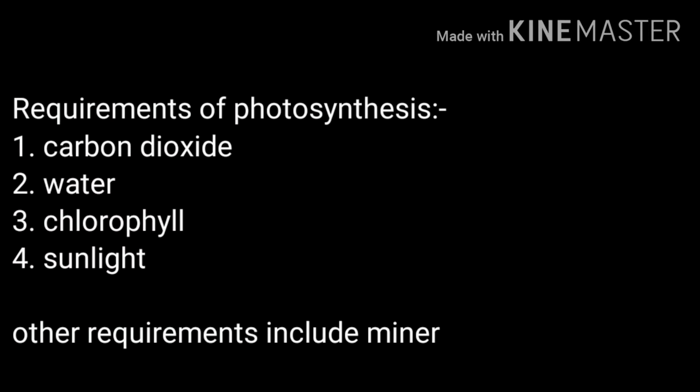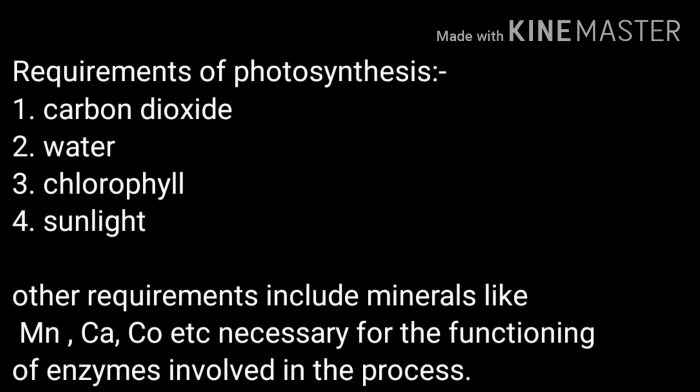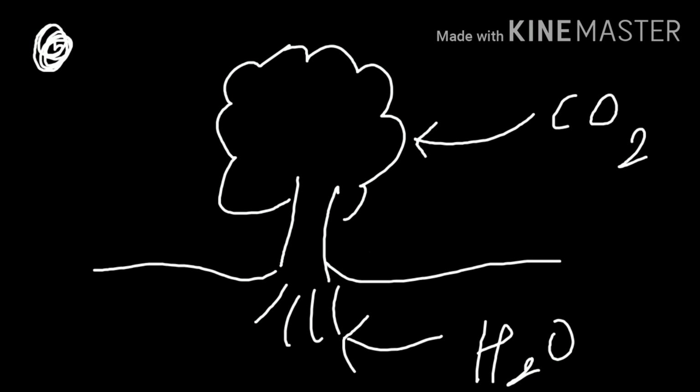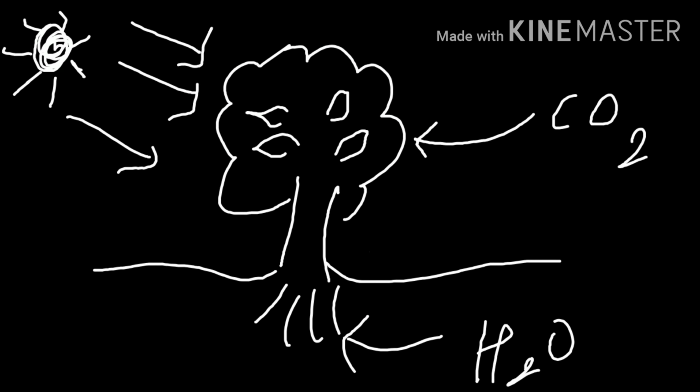So what are the things required for the photosynthesis process? Four basic requirements are there: carbon dioxide, water, chlorophyll and sunlight, because sunlight can only be trapped by the green pigment called chlorophyll. Carbon dioxide is taken from the atmosphere, and water is absorbed from the soil with the help of roots.